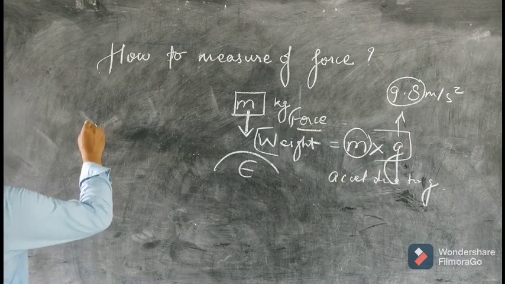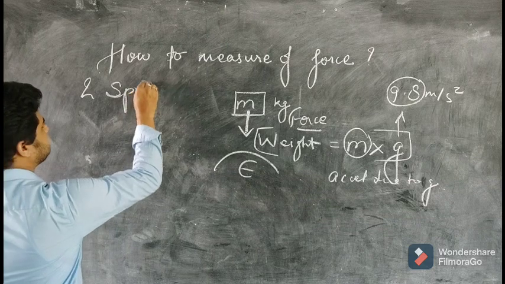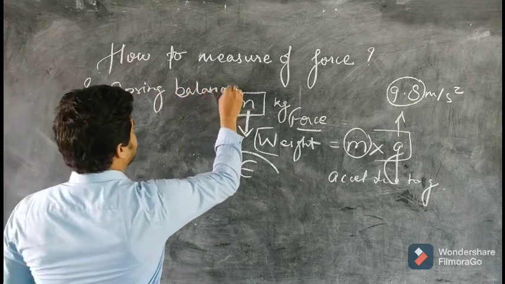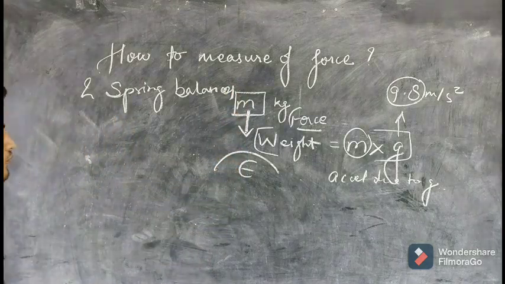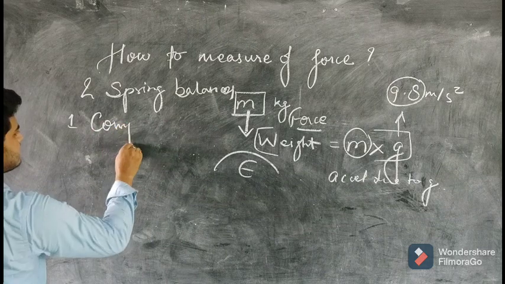Now there are two types of spring balances which are used to calculate the weight. The one is called compression spring balance.